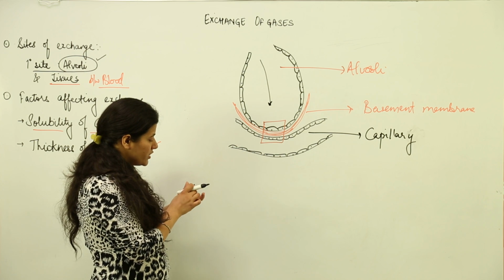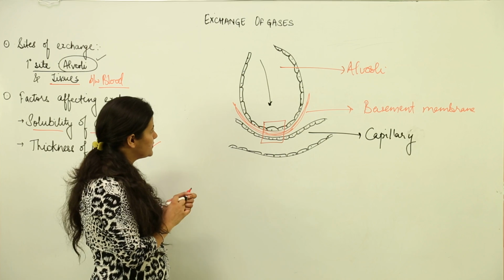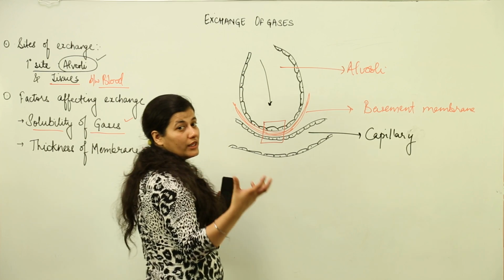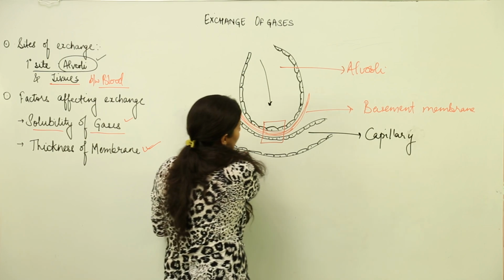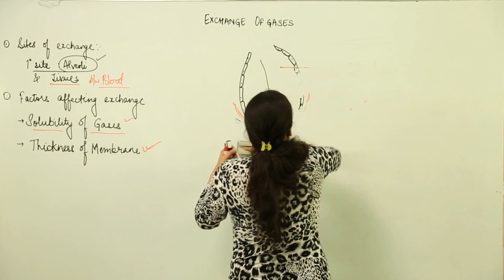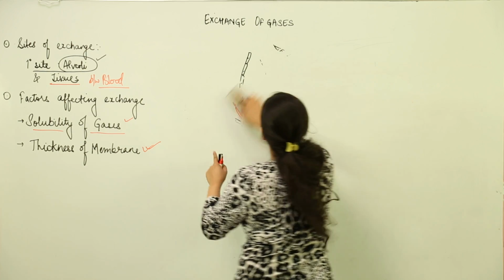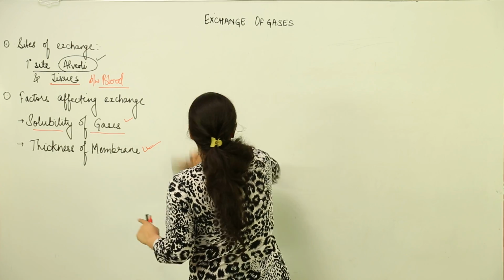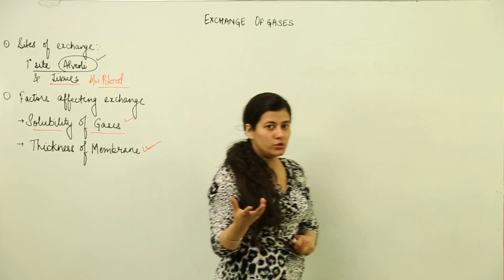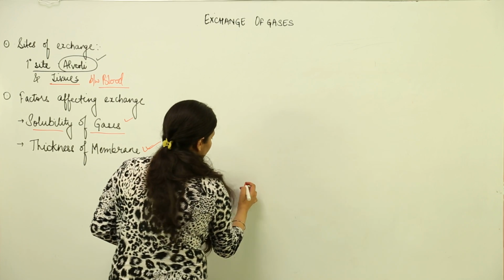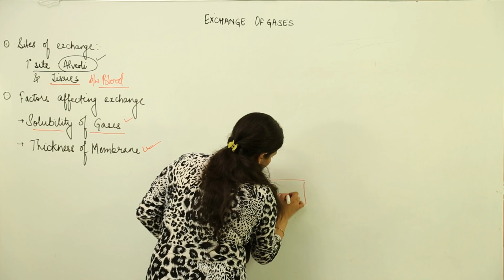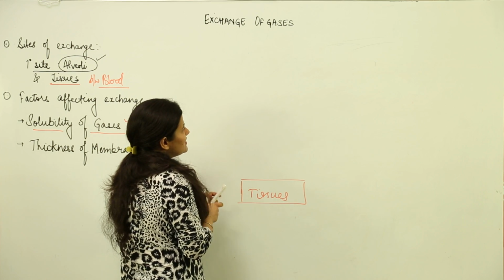So when we understand this point, now we come to the actual exchange process which takes place. We have a system of circulation that is responsible for bringing about the exchange at both alveolar and tissue level. As you know, this entire process of negative pressure breathing is conducted just in order to provide tissues with oxygen. So let us consider we have tissues over here. This is the area where tissues are present. It is supplied by blood through systemic circulation.